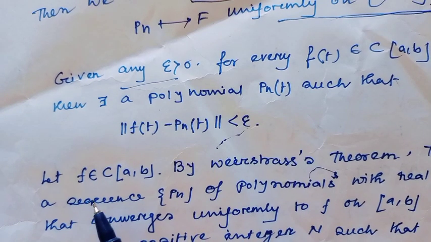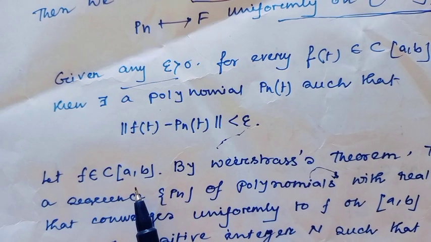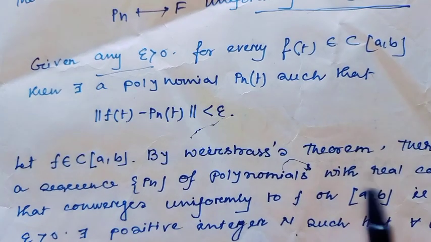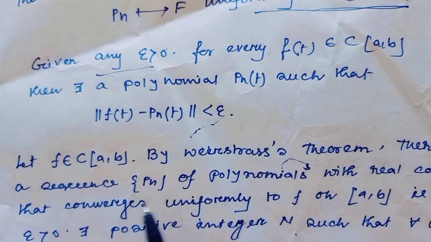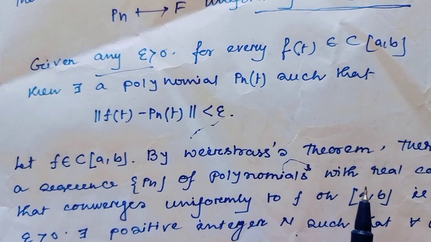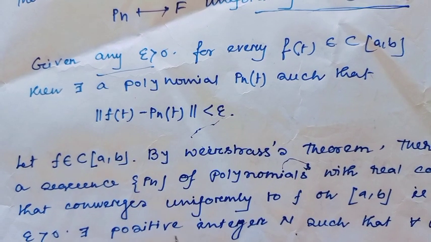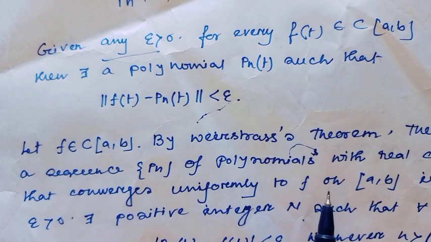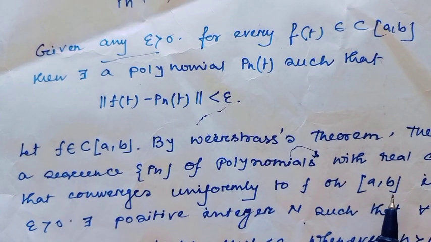Proof: consider a function f which belongs to C of ab. Then by Weierstrass's theorem there exists a sequence Pn of polynomials with real coefficients that converges uniformly to the function f on the interval ab.